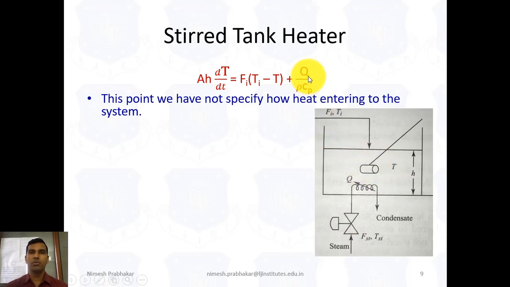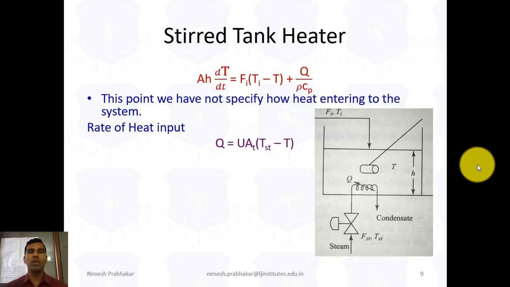So we can write this Q term as the heat supply of the steam. FST is the flow rate of the steam and TST indicates the temperature of this steam, that means the inlet temperature of the steam.